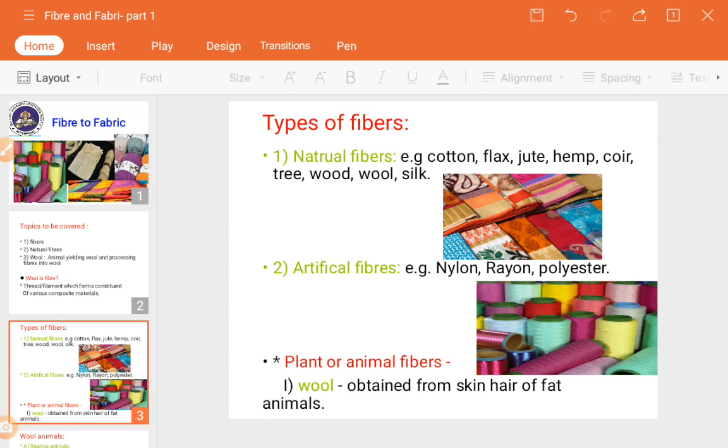So types of fibers, which are the natural fibers and artificial fibers. Okay, so the two types of fibers are there, that is the natural and the artificial. The natural one means what? The fiber which is obtained from the plant or the animal is known as natural fibers. Examples like cotton, flax, jute, hemp, coir, tree, wood, wool, silk, etc.